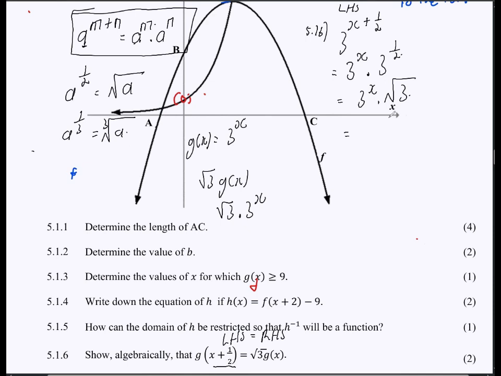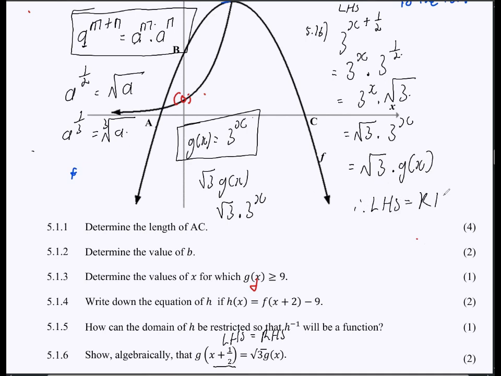And then look now, if I just write this in that order, this will be root 3 times 3 to the exponent of x. And then remember, what was g of x? G of x is 3 to the exponent of x. So this is similar to just saying root 3 times g of x, which, voila, means that the left-hand side is equal to the right-hand side.